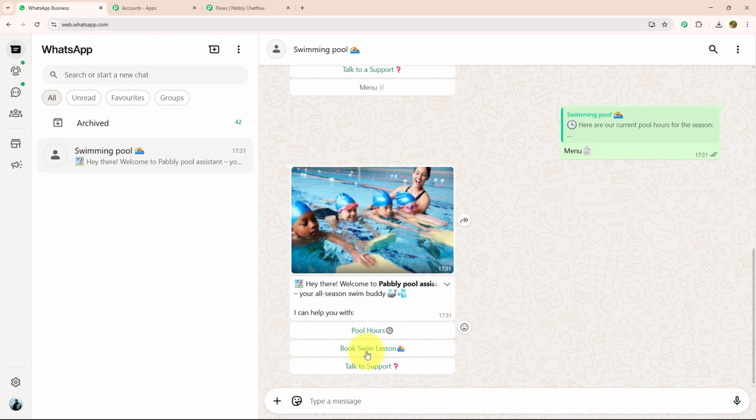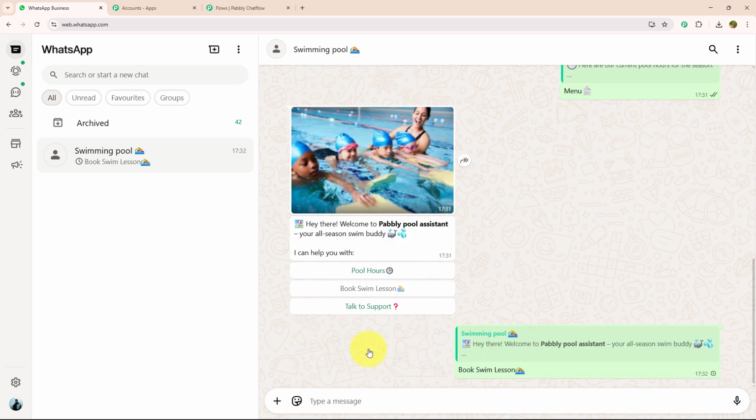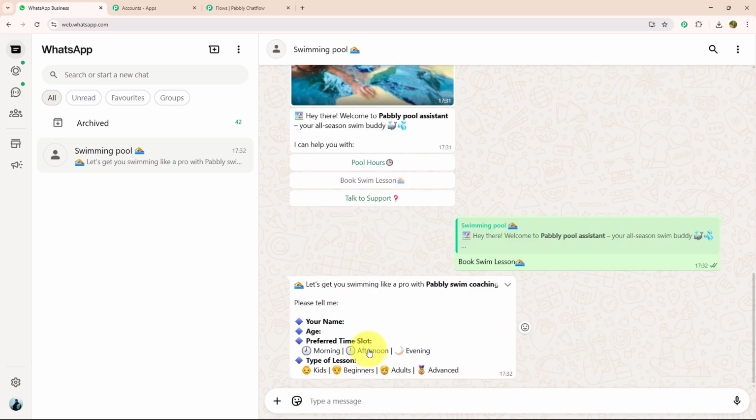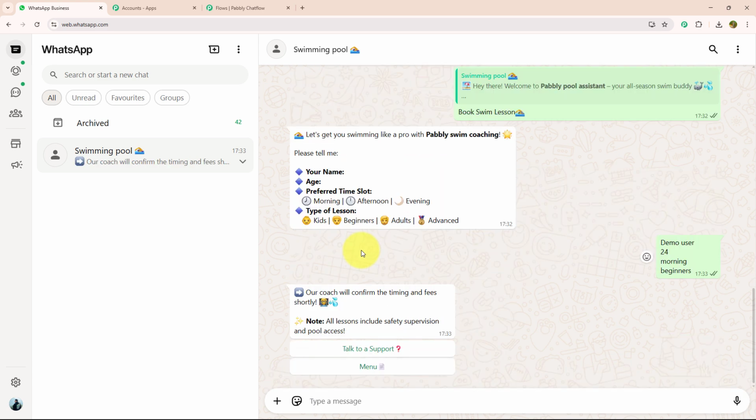This time, let's choose book swimming lesson. To book a swimming lesson, I need to give some of my personal details like my name, age, preferred time slot and type of lesson. I will enter every single detail. After entering my details, I got a reply in which they responded, our coach will confirm the timing and fee shortly. Note, all lessons include safety, supervision and pool access. And with that, they have given me 2 action buttons, talk to support and menu.